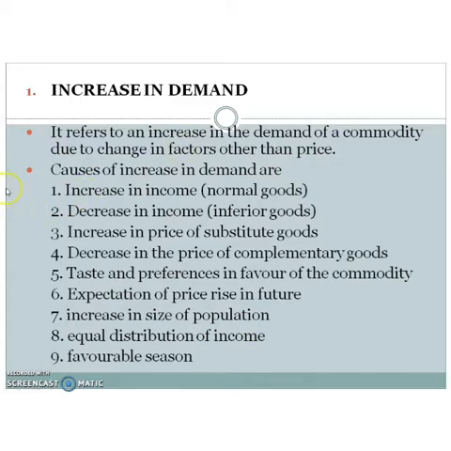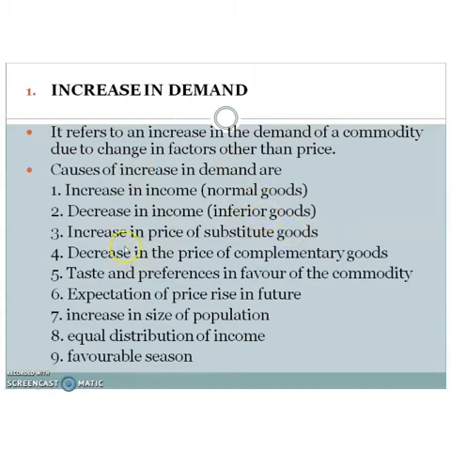So the causes of increase in demand are increase in income in the case of normal goods, decrease in income in the case of inferior goods, that we have already discussed in the previous class. What is the effect of increase or decrease in the income on normal and inferior goods?